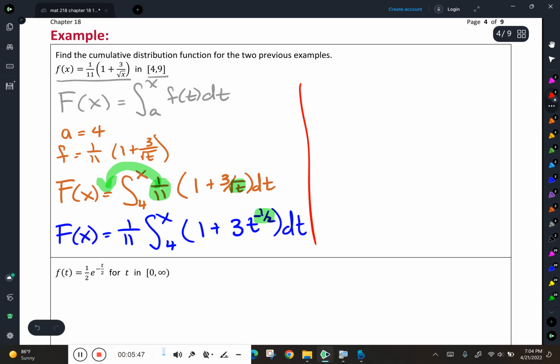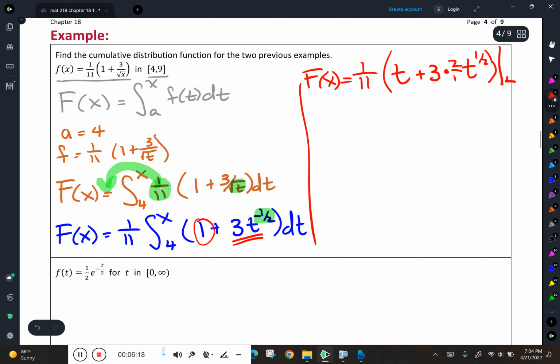I'm going to drag it up here over the top. I'm going to get then that my f of x, my cumulative distribution function, is going to be 1/11 times, and now I'm going to integrate. The integral of 1 is t. The integral of 3t to the negative 1/2 is going to be 3 times t to the 1/2 times 2 over 1 out in front, or just plain old 2. And this needs to be evaluated from 4 to x.